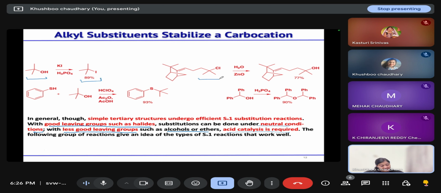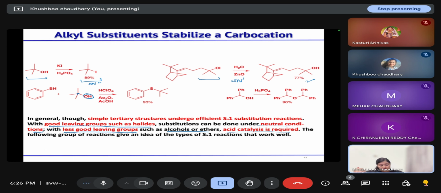Then thiophenol is not a very good nucleophile, because sulfur, being bigger in size, can easily stabilize electrons and is also involved in conjugation. And this OH is also not a very good leaving group. So there should be a positive charge generated at the center so that this weak nucleophile will attack at the center.